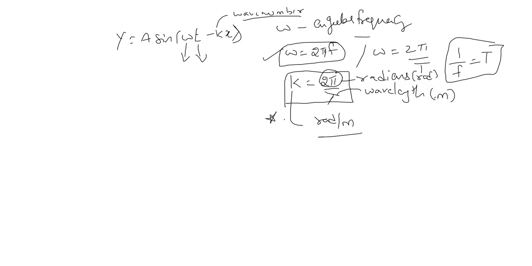Now what about the unit for omega? Frequency is hertz. And 2 pi is nothing but radian. So radian hertz.